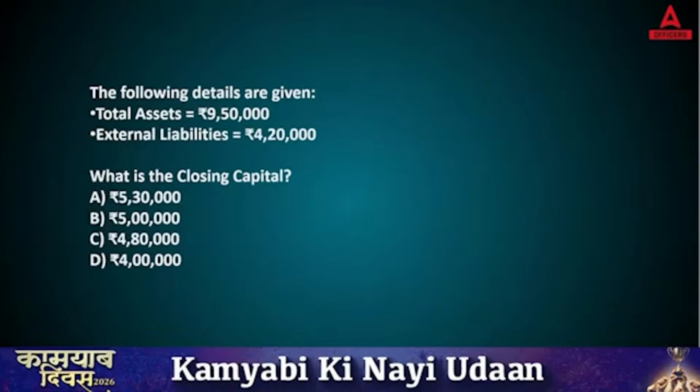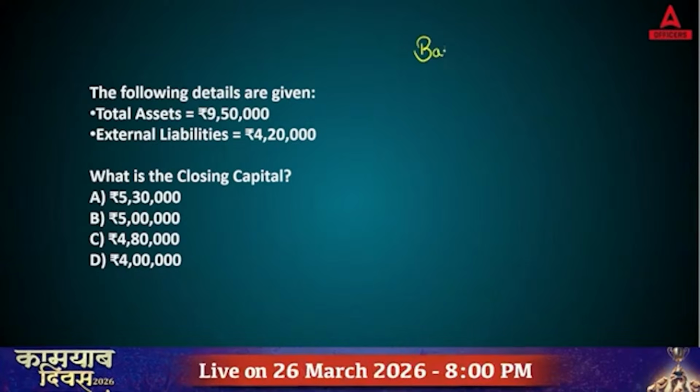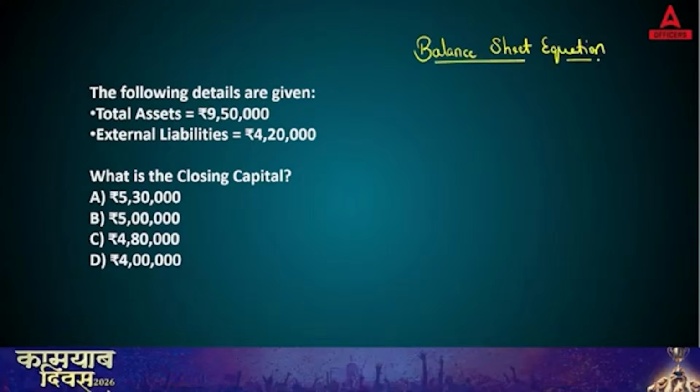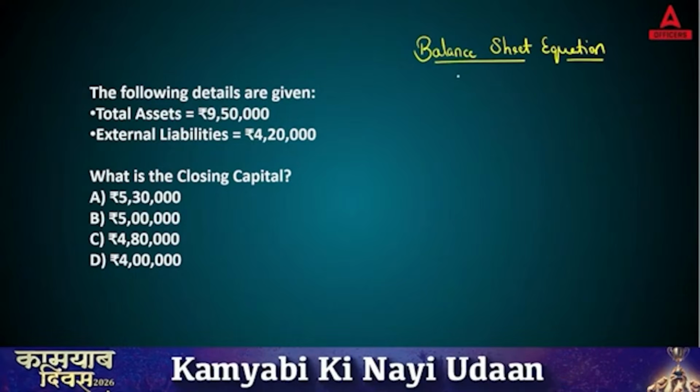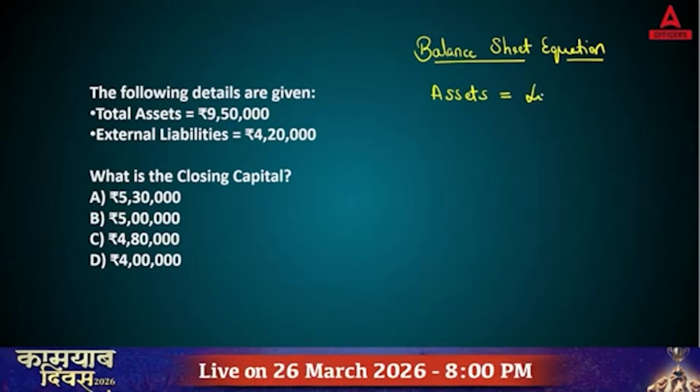Very easy, very direct question, because first of all we need to learn about the balance sheet equation. Before we proceed with this question, let me tell you about the balance sheet equation. Now, the balance sheet is the last stage in your accounting. Basically, here we are identifying the position of your business. And how do we identify that? With the help of assets equal to liabilities plus capital. Yes, this is the formula which you need to apply.